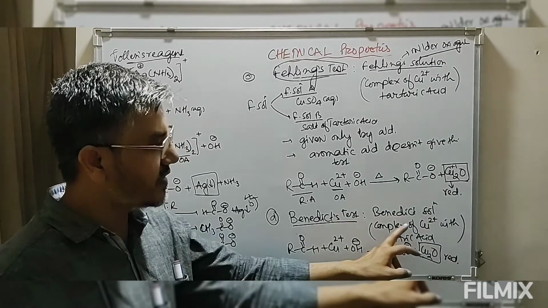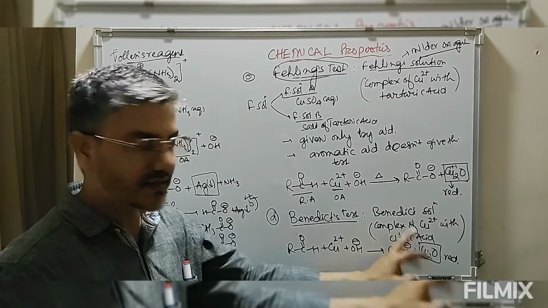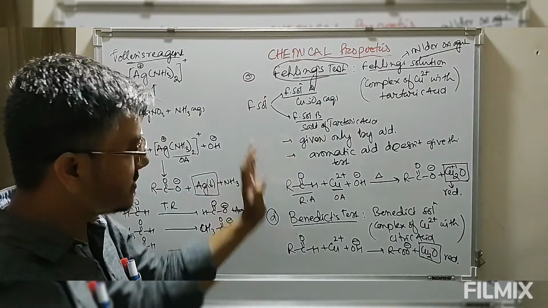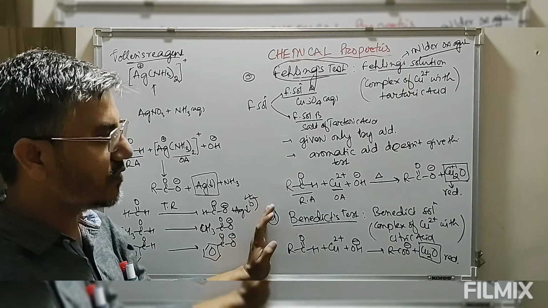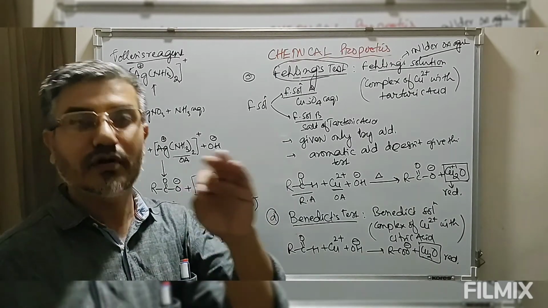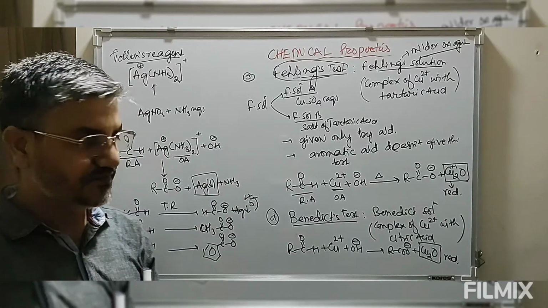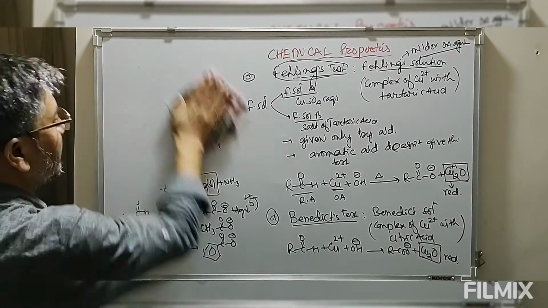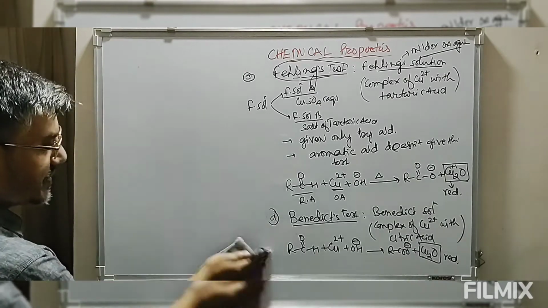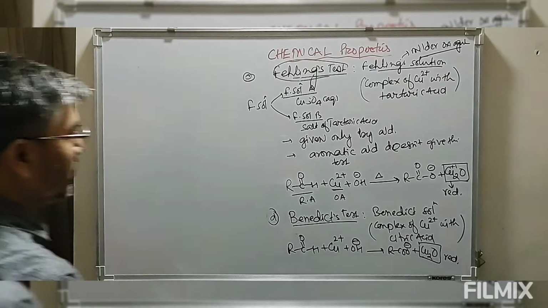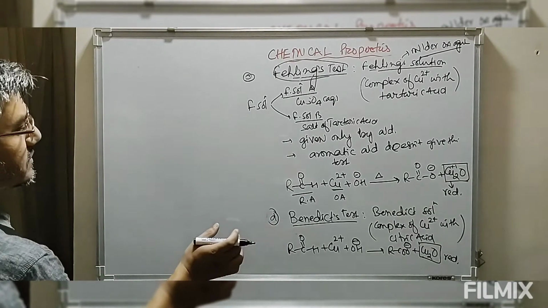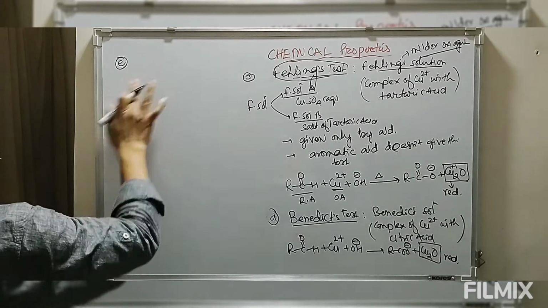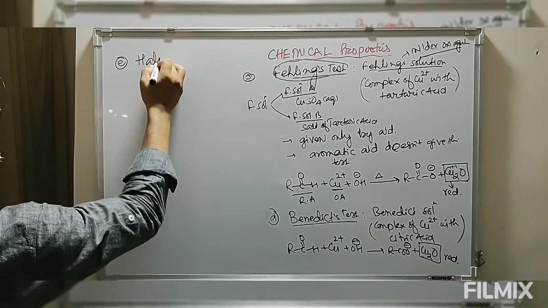The only difference is we have a complex of copper with citric acid in case of Benedict. In case of Fehling, we have tartaric acid. So both these are mild oxidizing agents compared to that of Tollens reagent, which is given only by aliphatic aldehydes. So this is also oxidation. So all these are named reactions, and another very important oxidation reaction, that is haloform reaction.